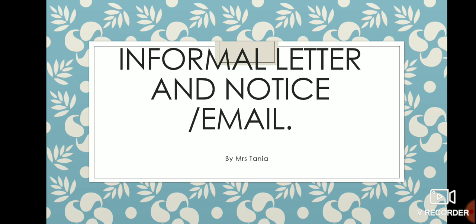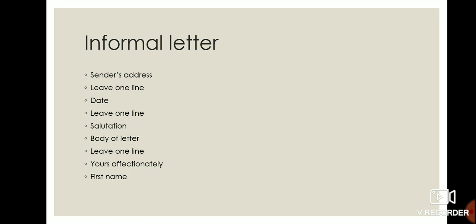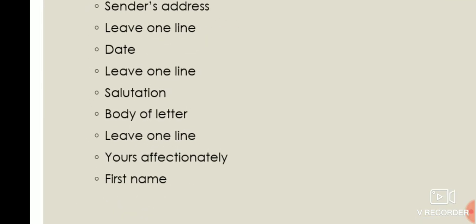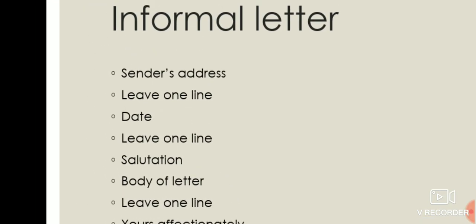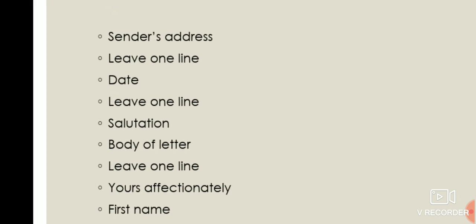So first let us move with informal letter. See children, you have to remember informal letter means friendly letter. Here you need to have one address, that is the sender's address, you have to write. Then you have to leave a line. This all should begin from the margin, after the margin. Then date, then again leave one line, salutation. Salutation means dear. Okay, body of the letter, leave one line, then yours affectionately.